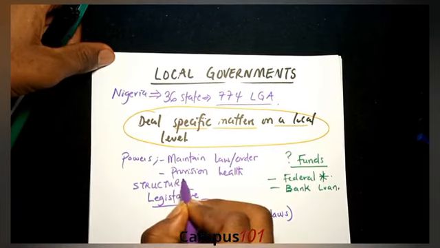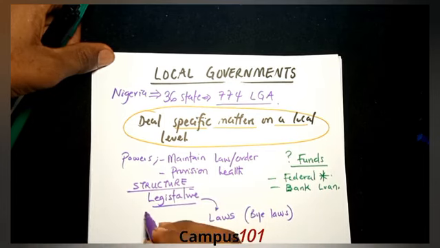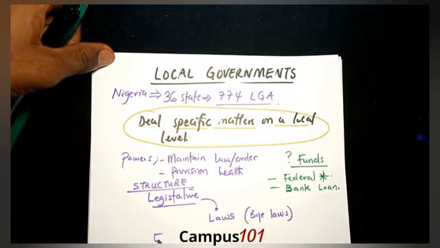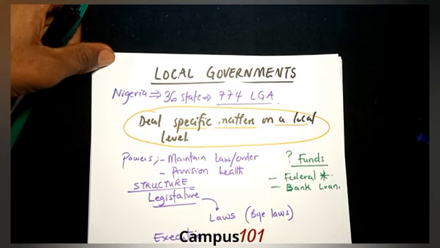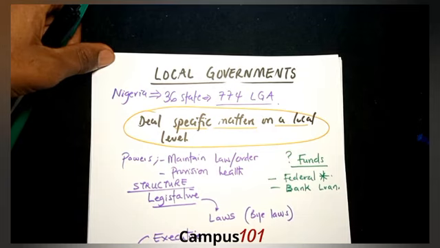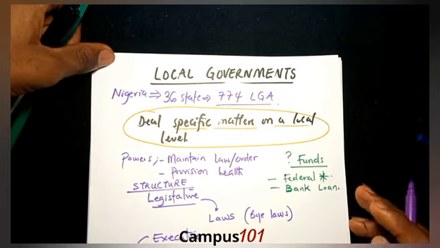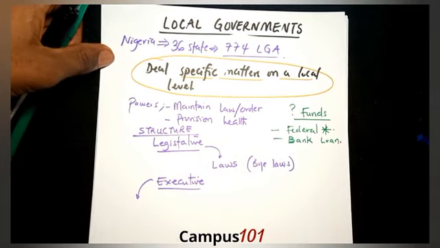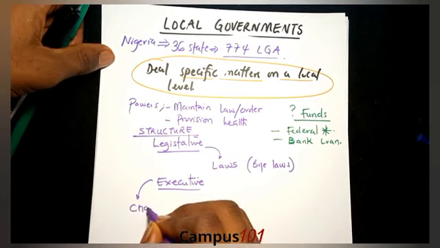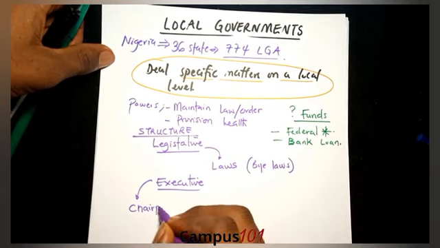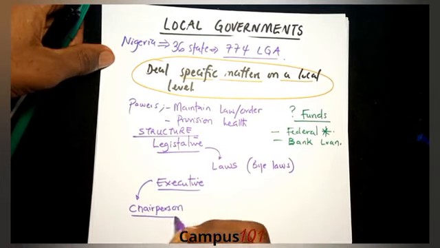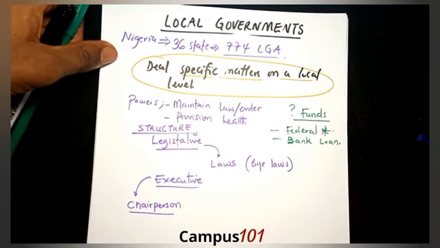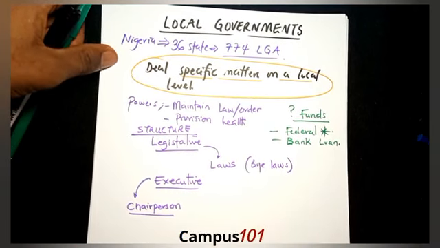Now, the structure of a local government. The other part of a local government that you need to know is the executive arm. The executive arm of the local government is responsible for carrying out the laws that are made in the local government. And who is the executive head of a local government? That is the local government chairperson. It doesn't have to be a man, it can be a woman, but the local government chairperson.